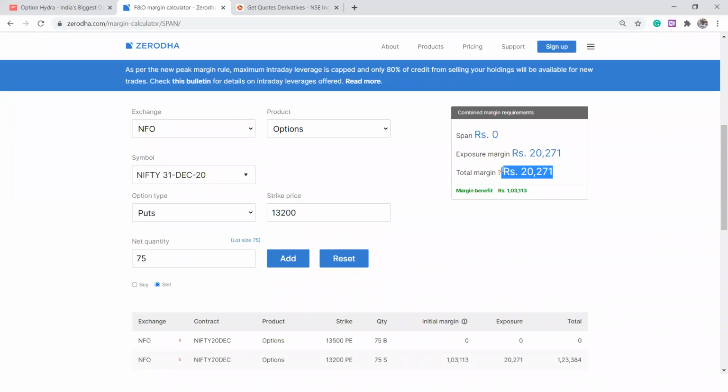All right. So I guess these are very basic concepts. And what we will be covering in the option Hydra session is various scenarios. What scenario you have to do for what kind of hedging? If you are an option seller, what kind of hedging you have to take? How you can go with the safest mechanism to trade options using market profile? Why you have to use market profile? I'm going to talk about that next week.